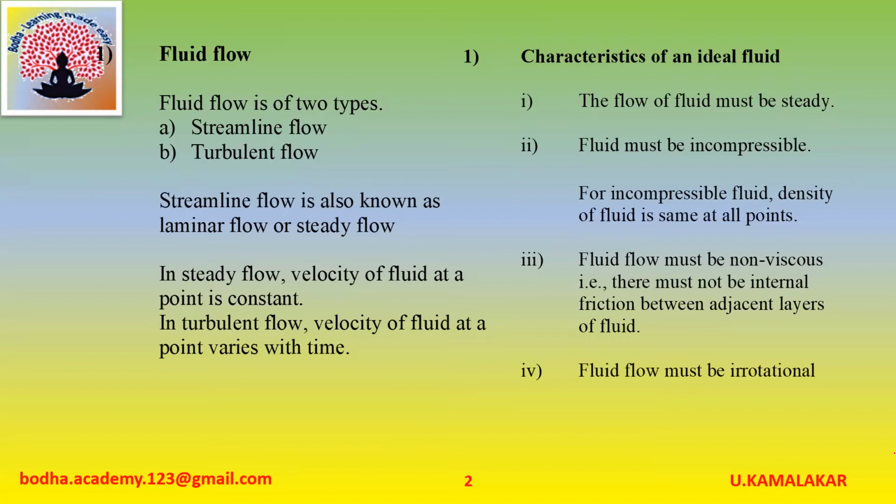Next, we'll discuss characteristics of an ideal fluid. First one, the flow of fluid must be steady. Second one, the fluid must be incompressible. That is, for incompressible fluid, density of fluid is the same at all points. Third point, fluid flow must be non-viscous. That is, there must not be internal friction between adjacent layers of fluid. Fourth point, fluid flow must be irrotational.